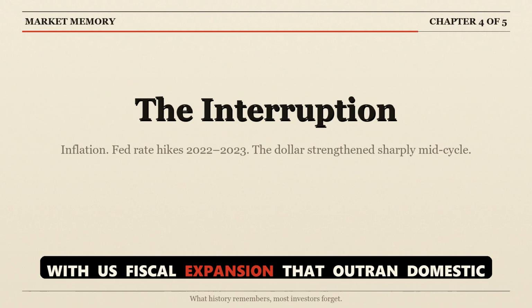Bear Cycle 1, 1971 to 1978. Nixon ended dollar-gold convertibility in August 1971. The dollar was, for the first time, a fiat currency with no external anchor. The first bear market was immediate. The dollar fell roughly 30% in trade-weighted terms between 1971 and 1978. Oil shocks, Vietnam deficit spending, and the Great Inflation were the forces. The dollar reflected them.